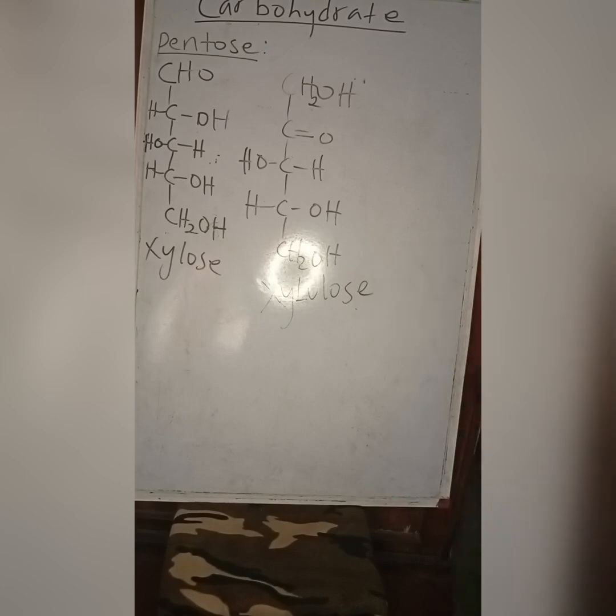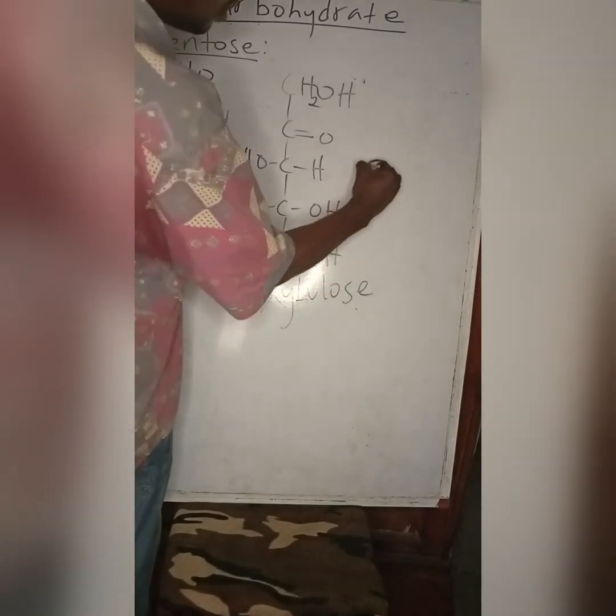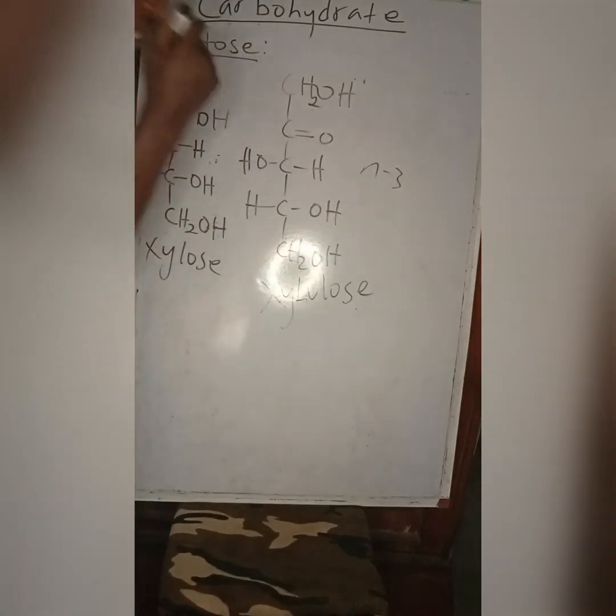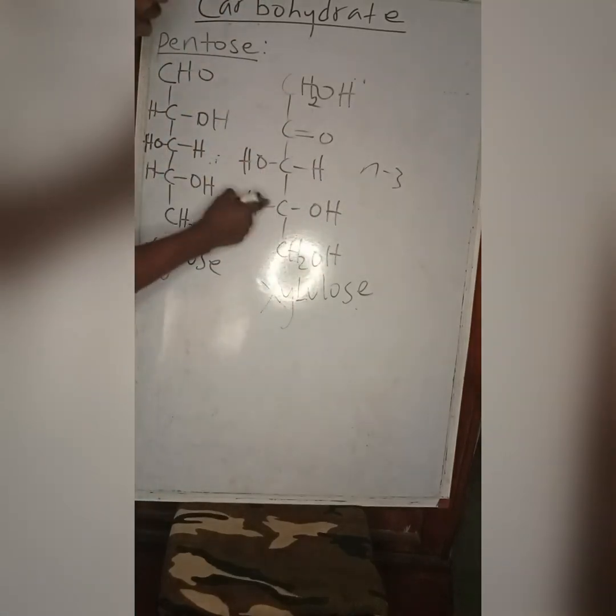So xylulose. Those are typical examples of pentose sugar, and how to quickly draw them. How many chiral centers does xylulose have? I told you the rule. It's a ketone sugar, a keto sugar, so N minus 3. N is 5, so 5 minus 3 gives 2 chiral centers.